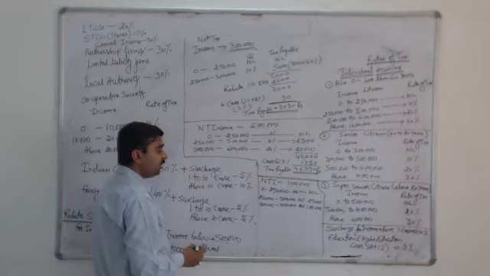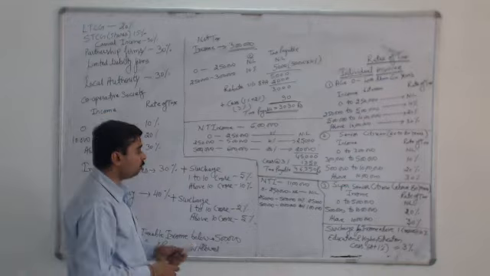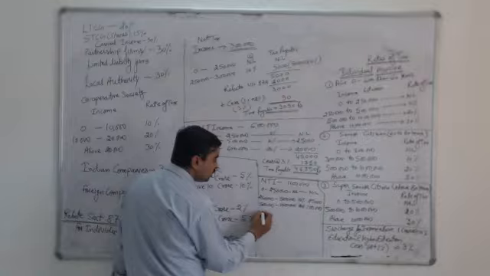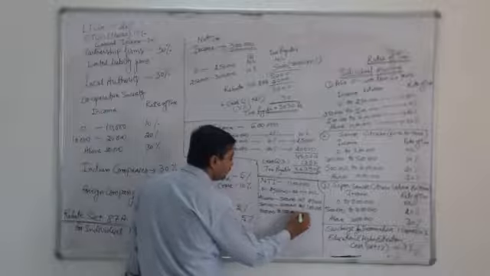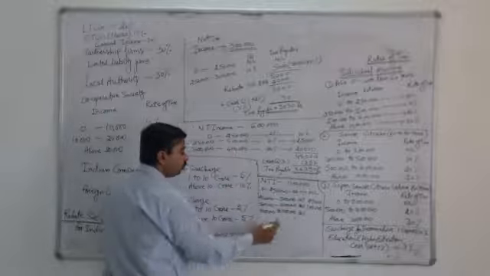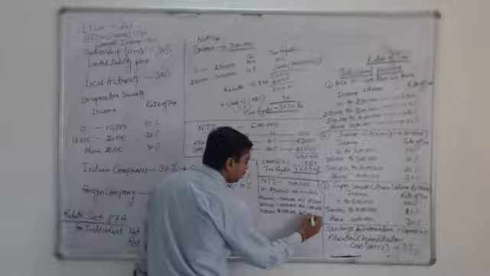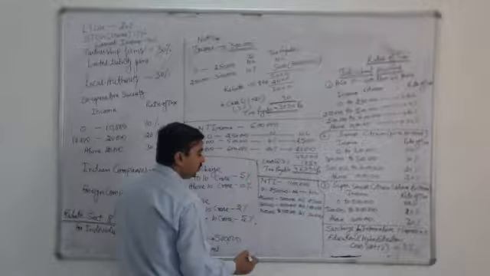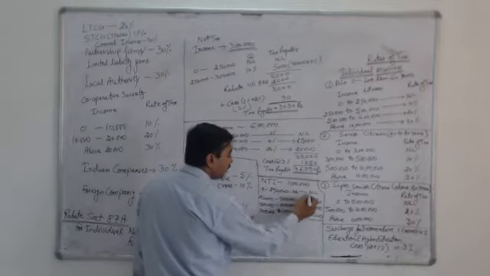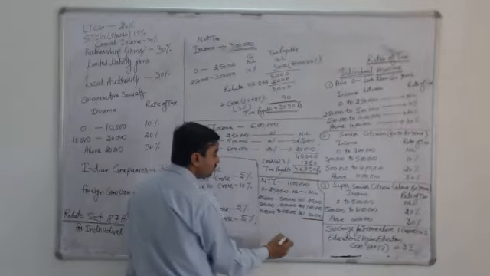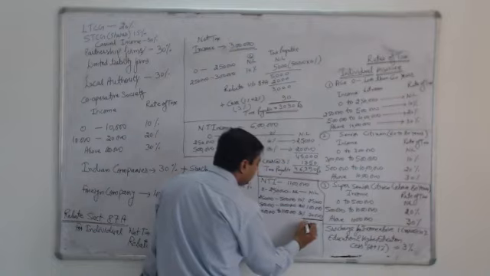Going ahead, since the assessee has income more than 10 lakh, the last slab will be 10 lakh to 11 lakh, and the rate of tax is 30%. So this stands for 11 lakh minus 10 lakh, which means 1 lakh at the rate of 30%. So 30,000. Now the total income tax calculated by these three rates will be 1 lakh 55,000.